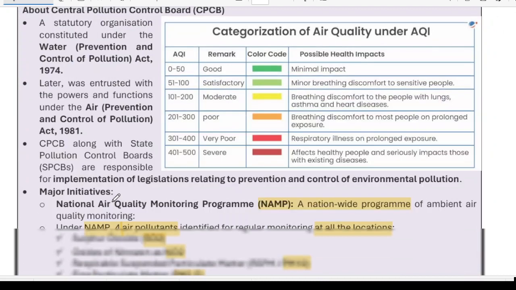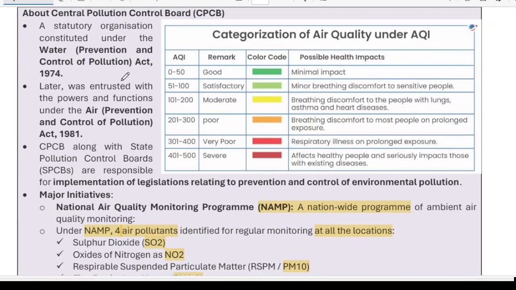Now moving ahead, the Central Pollution Control Board. You must remember what this board is. It is a statutory body. It has been constituted under the Water Prevention and Control of Pollution Act, 1974. But later on, the Air Prevention and Control Act was also enforced, and some of the powers have been given to CPCB.